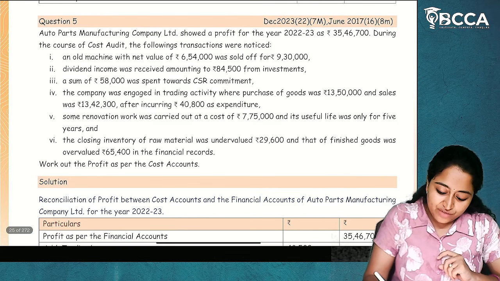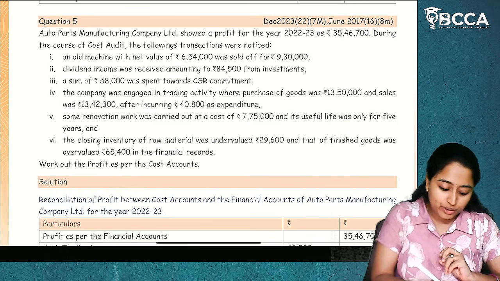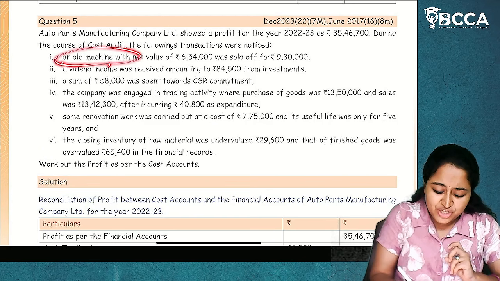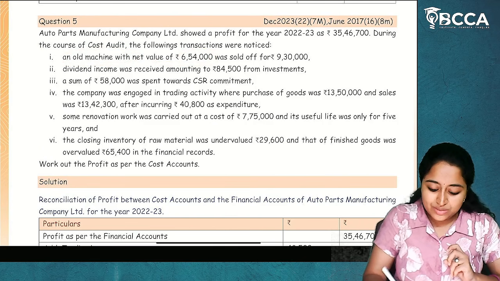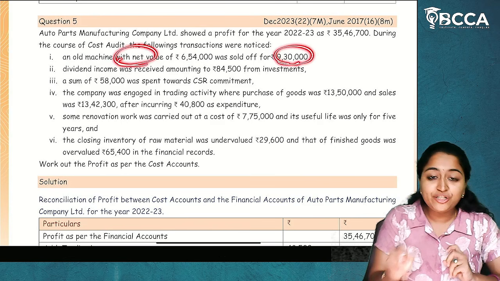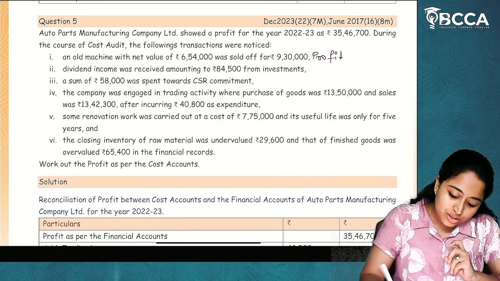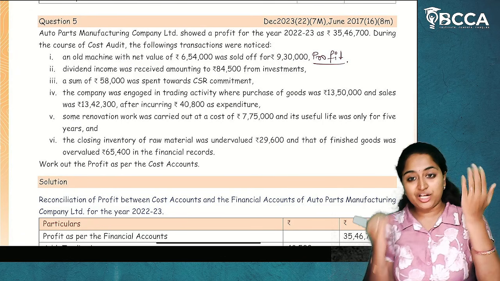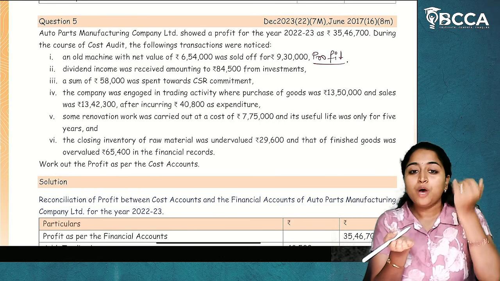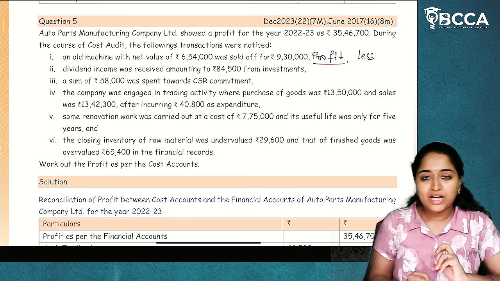Now, here they have given us the profit as per financial accounts, and we have to calculate the profit as per cost accounts. Okay. Financial accounts profit is given. We have to derive cost accounts profit. An old machine with a net value of 6,54,000 was sold off for 9,30,000, which means there is a profit of sale of old machinery. So here there is a profit. So if profit is already there in the financial accounts, it is already considered in the financial accounts, but it is not considered in the cost accounts. Whatever profit already considered will reduce it back. Less. I hope it is clear.